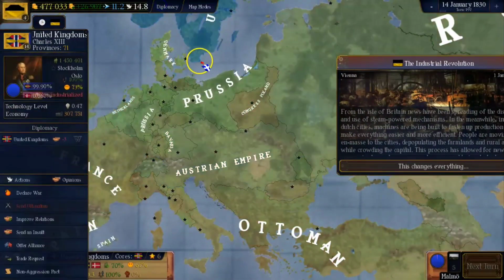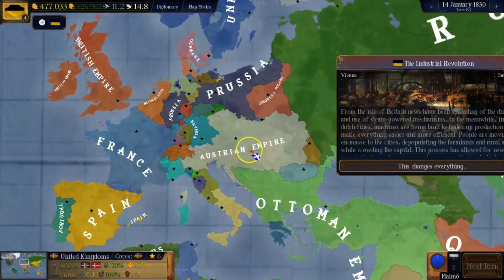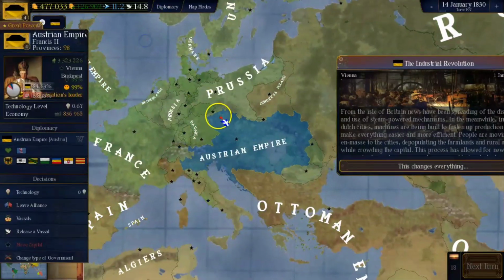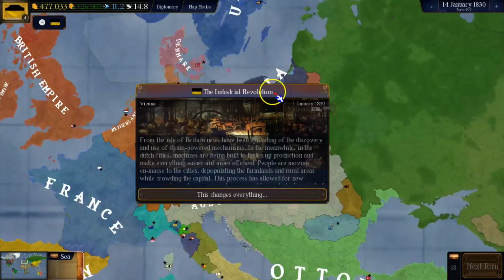So the first period of the mod, the objective period, or as I call it, the post-Congress period, so the Congress of Vienna, has ended because now it's the start of the Industrial Revolution.